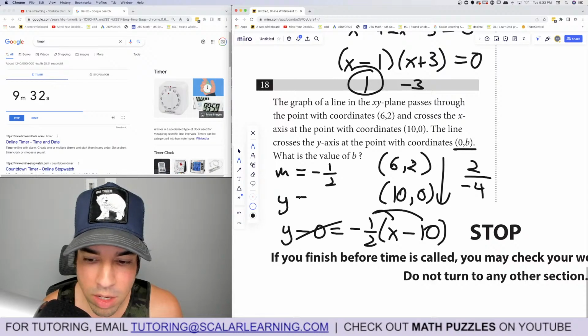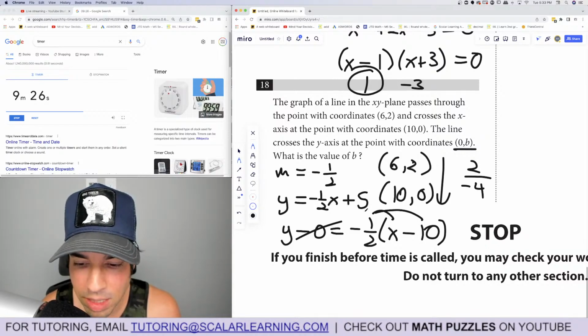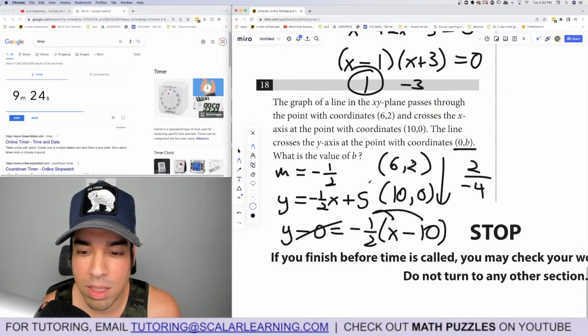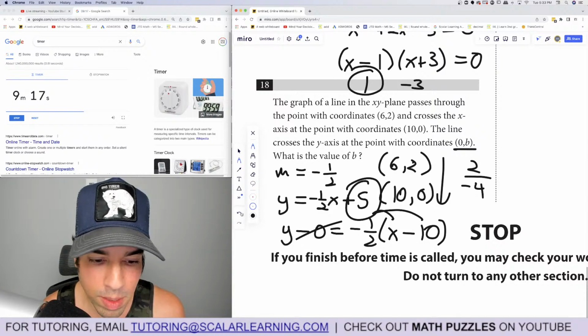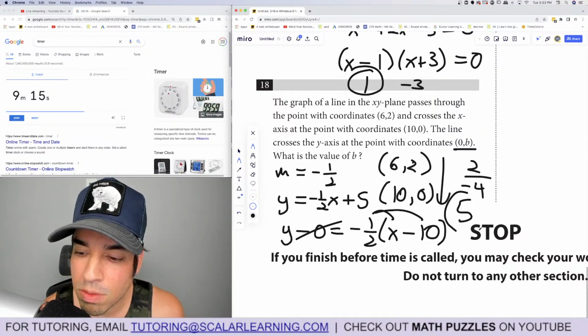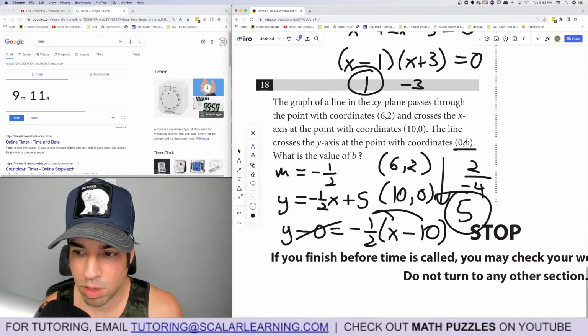So then I have y equals negative 1/2 x, and then negative 1/2 times negative 10 is positive 5. Negatives cancel out. And this is the y-intercept. The b value, or this value right here, is the y-intercept. So the answer is 5. Let me make that clear. 5. Circle that.